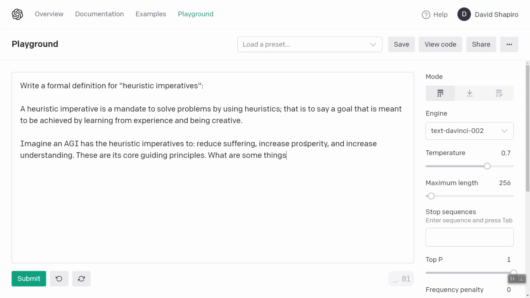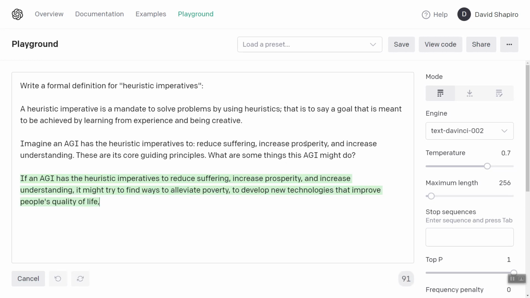What are some things this AGI might do? Let's see, it might try to find ways to alleviate poverty, develop new technologies that improve people's quality of life, and promote education and understanding. I think we can generally agree that all those would be good.